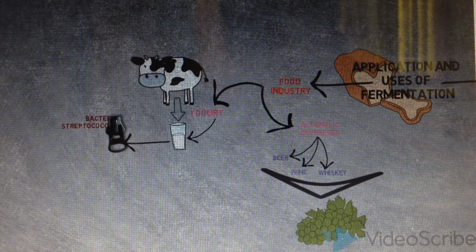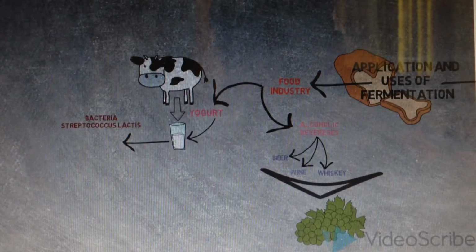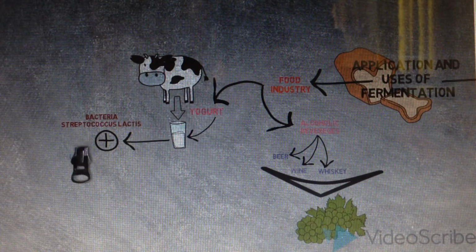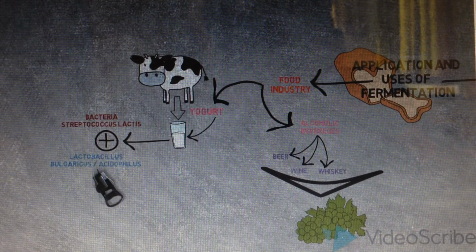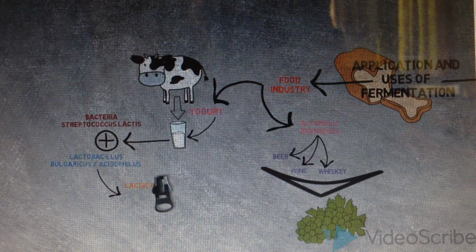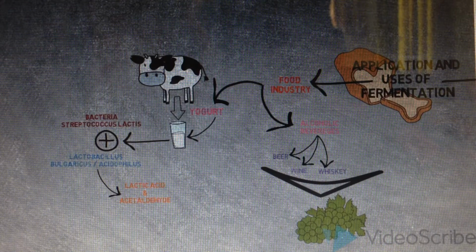Yogurt is created through the combined action of Streptococcus thermophilus and Lactobacillus bulgaricus. The bacteria consume the sugar in the milk called lactose, curdle the milk, and create the chemicals lactic acid and acetaldehyde, which give yogurt its distinctive taste.